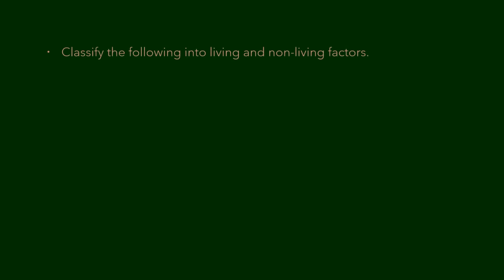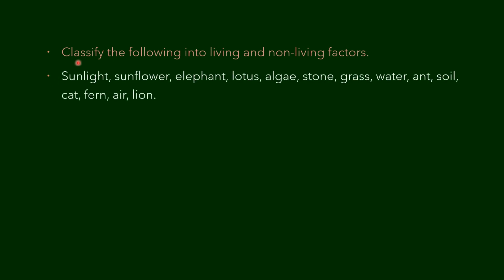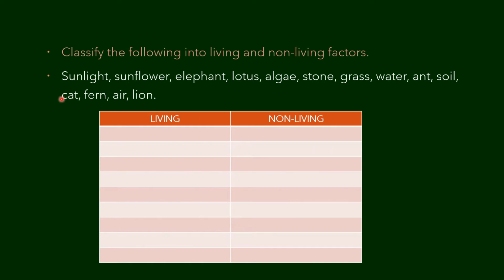Children, are you ready to classify the following into living and non-living factors? There are many components given here. Shall we classify them into living and non-living? First one is sunlight. Sunlight is a non-living thing. Second one is sunflower. Sunflower, we know it is a living thing. What about elephant, children? Yes, elephant is a living thing. Lotus, yes, correct again. Lotus is a living thing.